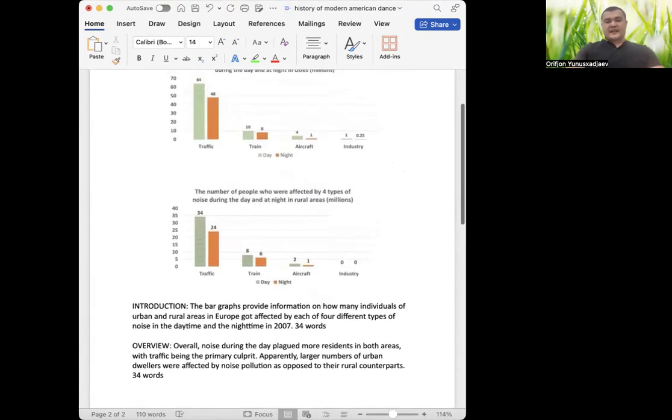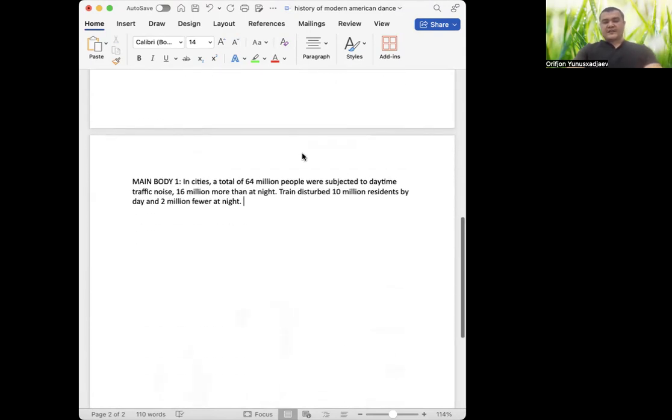Great. Now, the third one, aircraft, 4 versus 1. Okay, it's like 4 times. What about this one? 1 versus 0.25. Okay, it's 4 times too. So 4 times, 4 times. Maybe I will combine them here. The day and night gap, gap means difference, was particularly large in the number of people. So instead of affected, maybe we say exposed to.